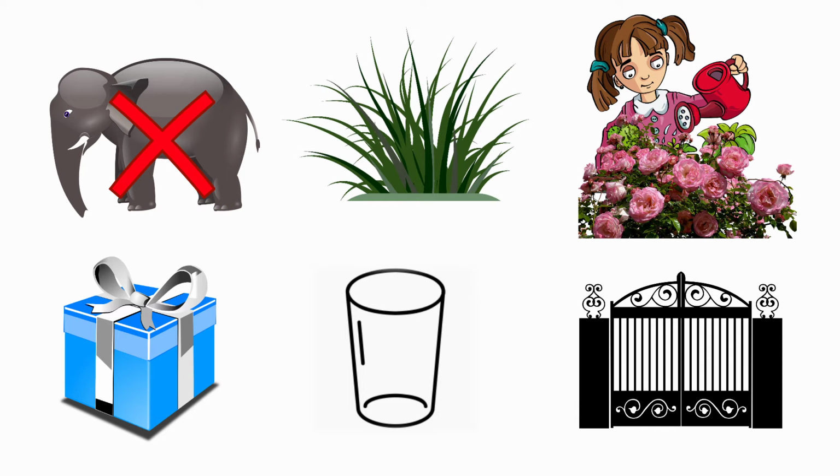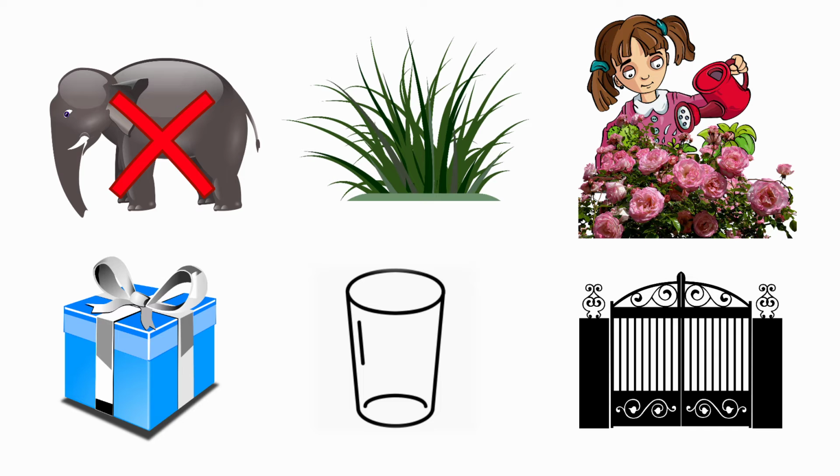Next one, gift. The beginning sound of the picture gift is G. The sound of the letter G is G. For gift, the beginning sound is G and the sound of the letter G is G. Both are same sounds. So, we should not put cross for the picture.